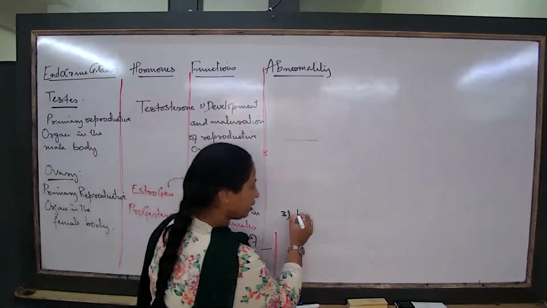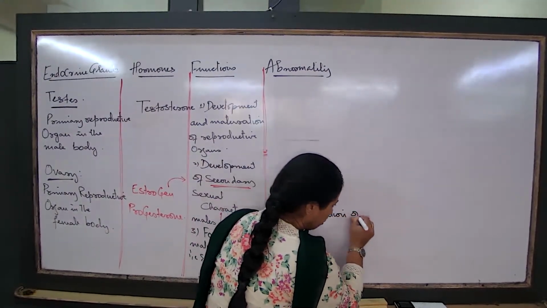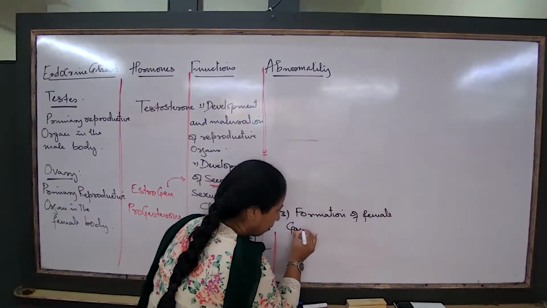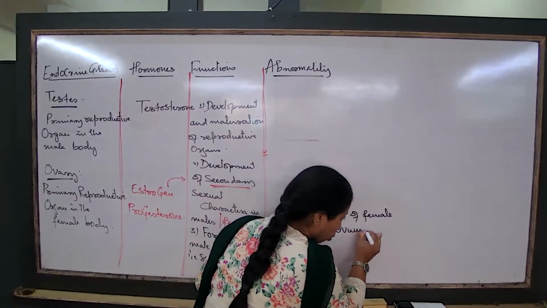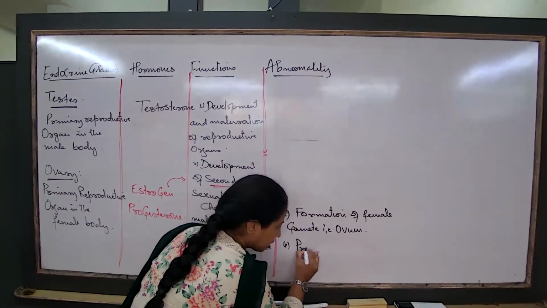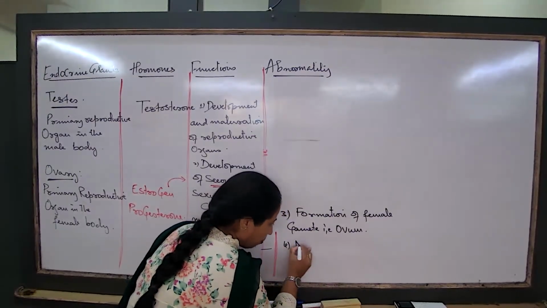So I will write formation of the female gamete. Female gamete को क्या बोलेंगे? Female gamete, that is ovum.